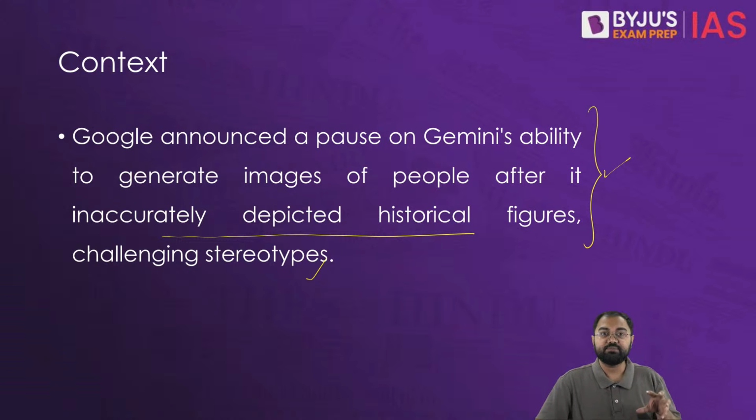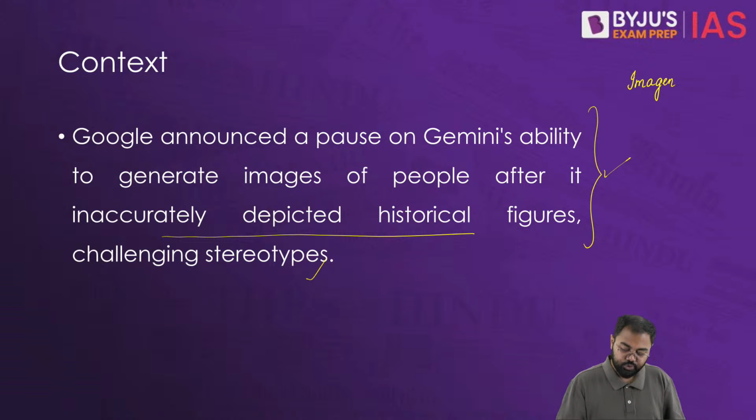So overall, when it comes to Gemini, this Gemini was introduced almost 3-4 weeks earlier, and it was made on the basis of Google's Imagen 2.